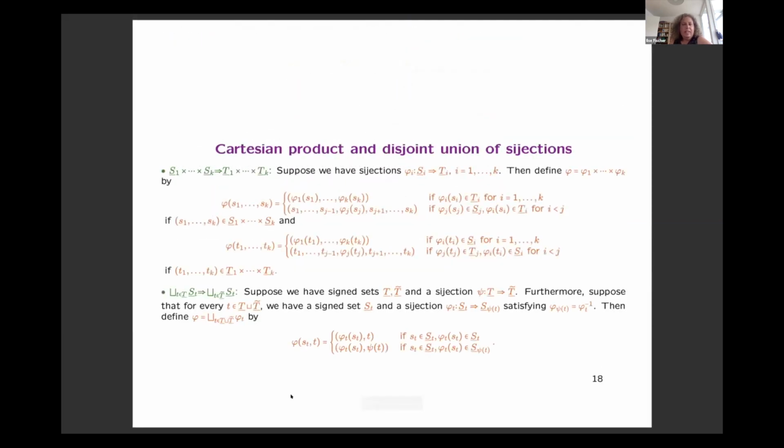This is a slide you shouldn't really read now. What it should show you is that one can also have a notion of Cartesian product of bijections and disjoint union of bijections. You take this fundamental bijection we had, then you take certain Cartesian products and certain disjoint unions of these Cartesian products, and you get more complicated bijections. And this is the nature of the bijections we usually have.